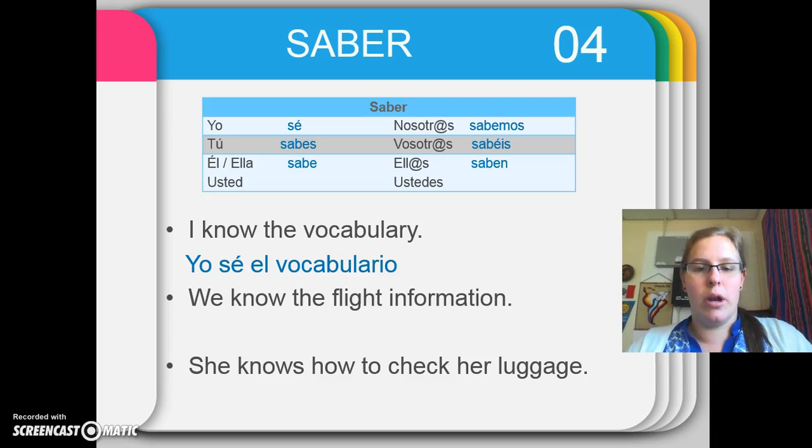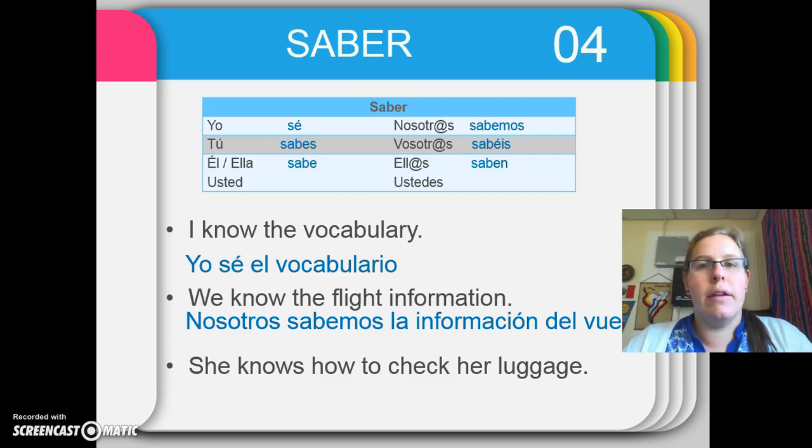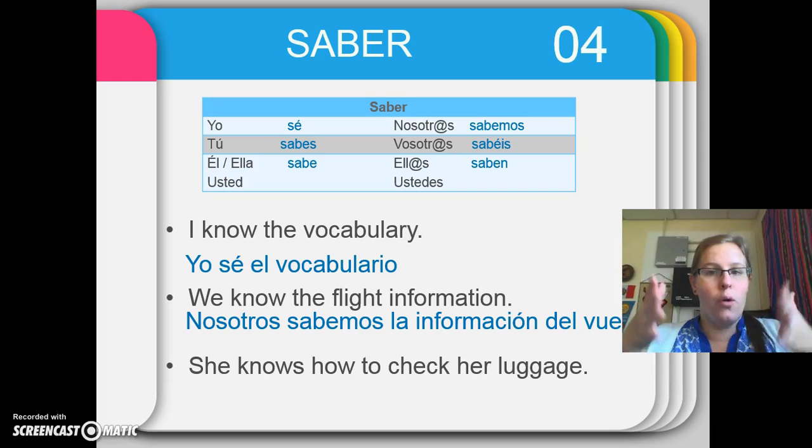Yo sé el vocabulario. That is something I know. That's information. We know the flight information. Nosotros sabemos la información del vuelo. We know this piece of information, okay? Whether that be the time, the departure gate, whatever.